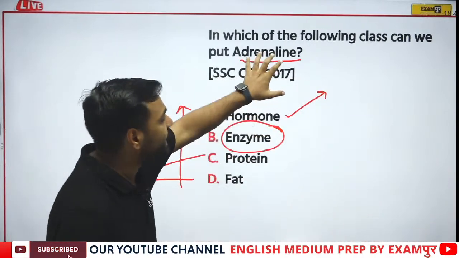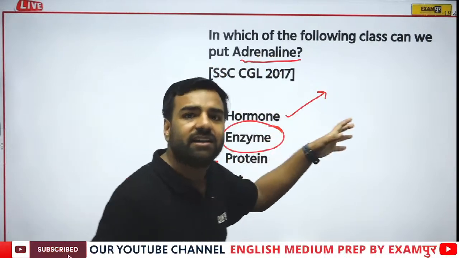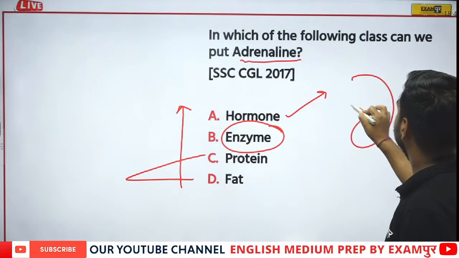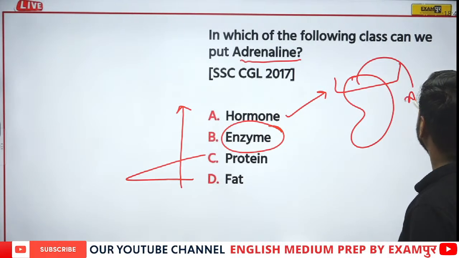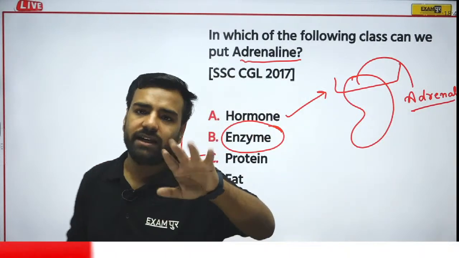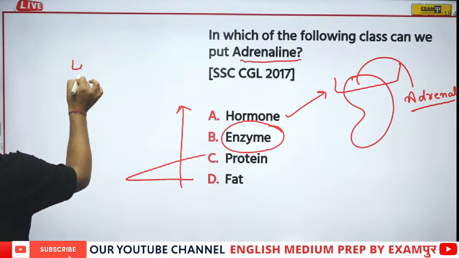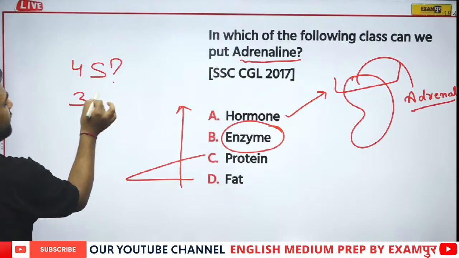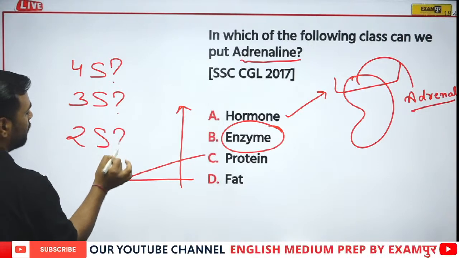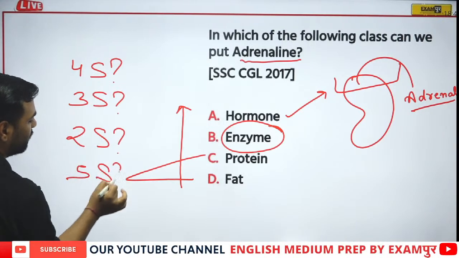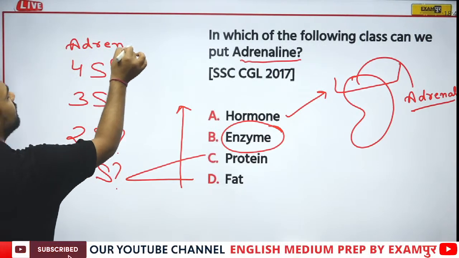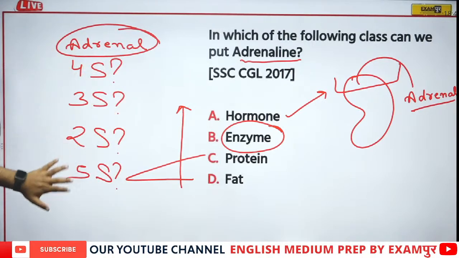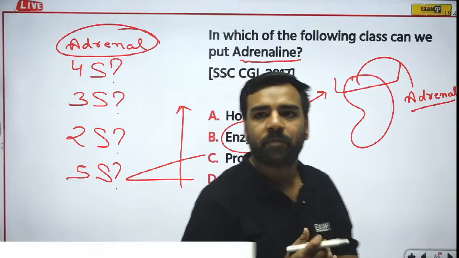If I talk about adrenaline, where is adrenaline generated from? We have a kidney, true, bean shaped. From here we have a part that is known as the adrenal gland. Now I have a question for you all. Which one would be the correct answer? Let's see who gives this answer. Is the adrenal gland a 4S gland? Is it a 3S gland? Is it a 2S gland? Or is it a 5S gland? My question is, the adrenal gland is what? Who will give this answer? Everyone.